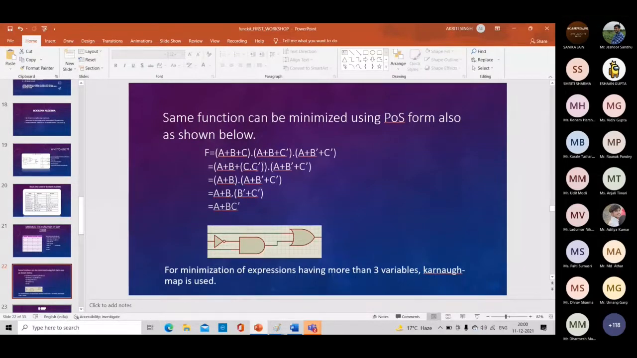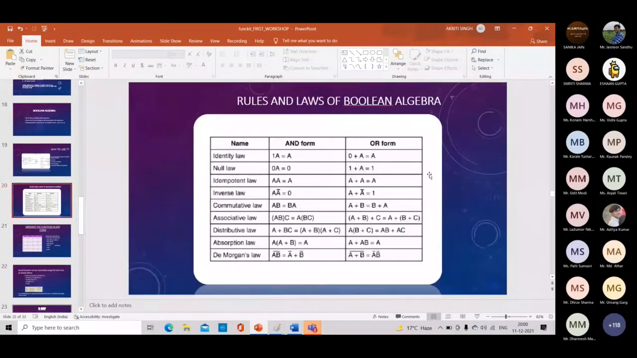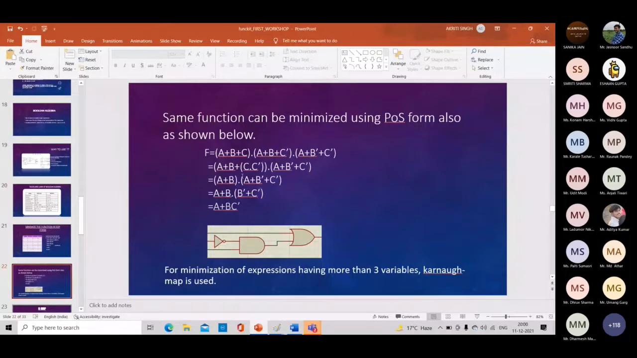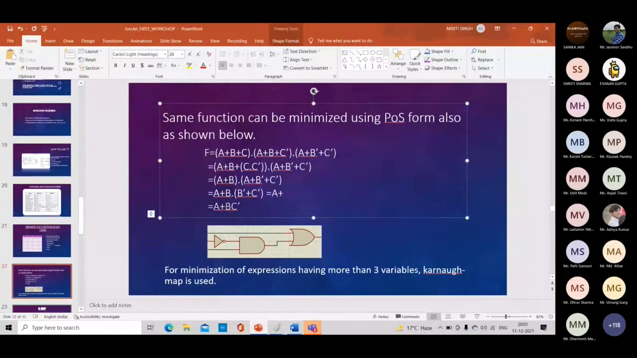So c dot c complement will be 0, and if we add anything to 0, then we will get the same thing from this law, 0 plus a equal to a. So a plus b plus 0 equals a plus b. Now we will have a plus b bar plus c bar. From these two conditions, we will again take a as common, then a plus b dot b bar plus c bar. If you open this, then it will be a plus b dot b bar plus b dot c bar, and b dot b bar will be 0. If you add 0 to anything, it will remain the same. So we will get a plus b dot c bar.